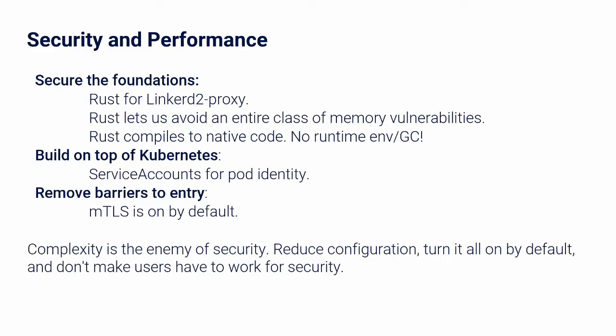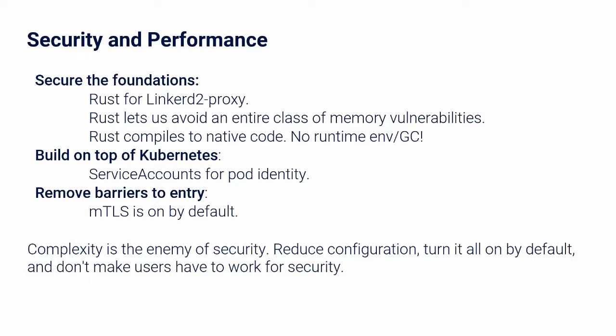Now, talking about security and performance. Linkerd is fundamentally secure as it uses the Rust programming language for the Linkerd2 proxy. A binary application compiled from Rust is free from memory safety issues and can run natively on the operating system. No runtime environments or garbage collection is needed.